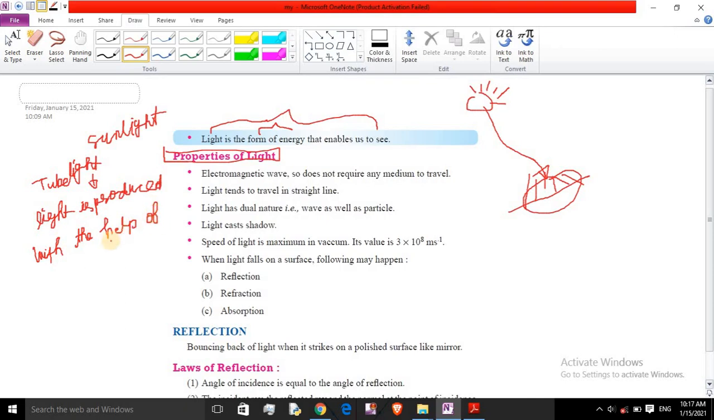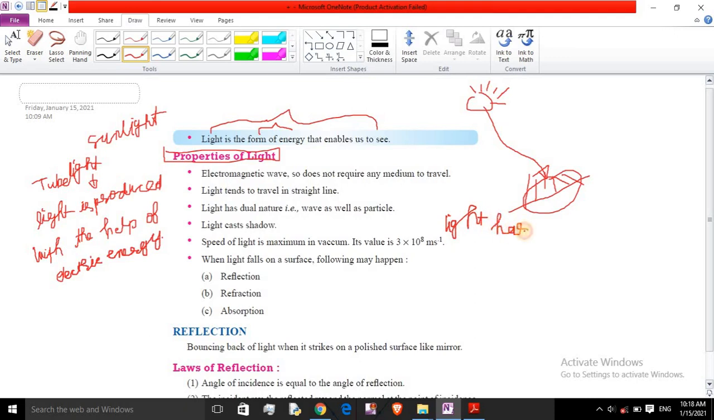Now look at some properties of light. The first property is that light is an electromagnetic wave. First of all, know its properties. Light has dual nature.